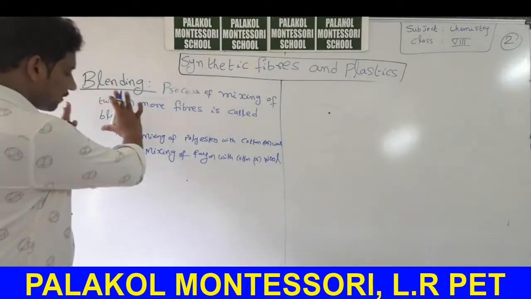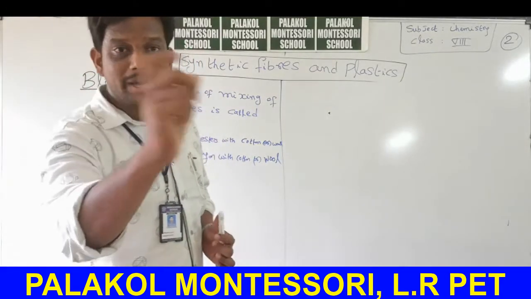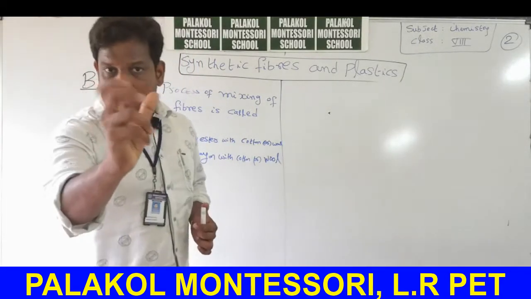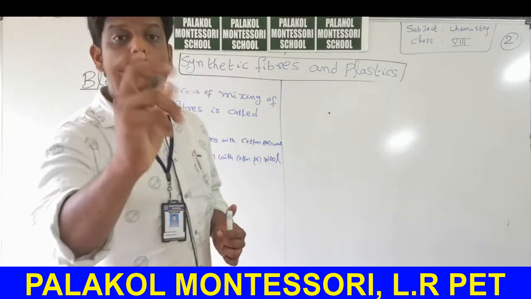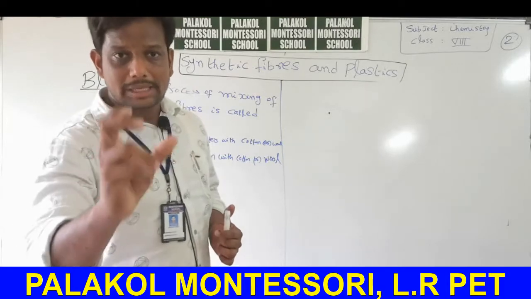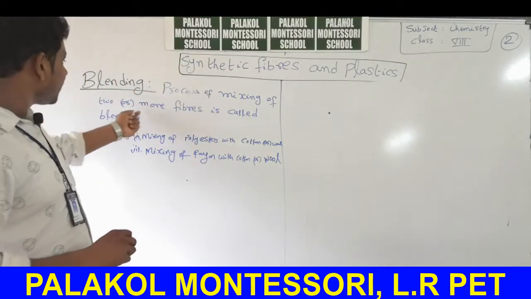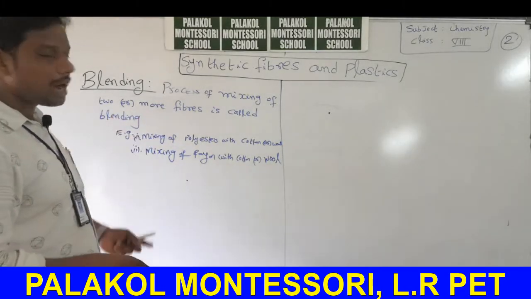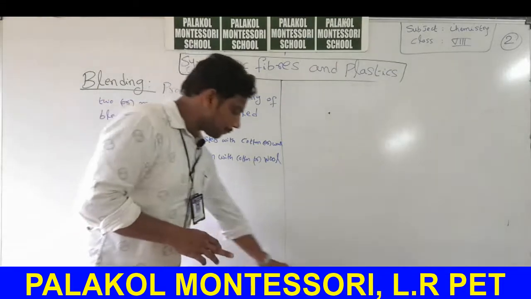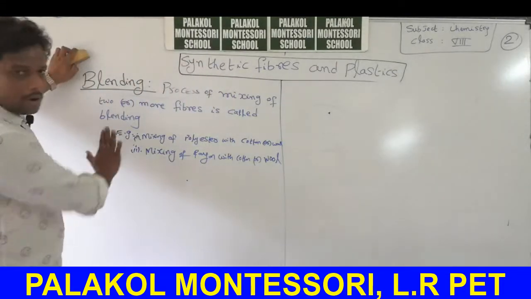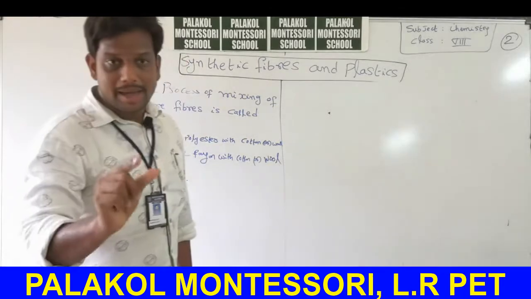This is about the definition of blending. Very, very important definition. Why are we doing blending? To get desirable qualities from two different types of fabrics. To get more qualities from the fabrics, we do the blending process. That means the process of mixing of two or more fibers is called blending. With this we completed the second synthetic fiber, rayon.